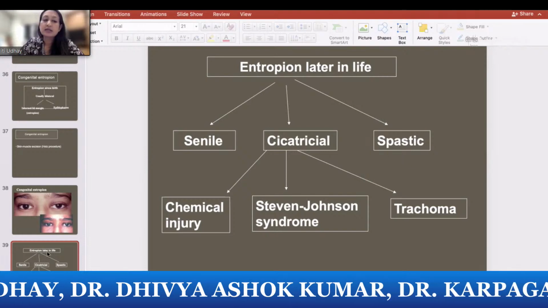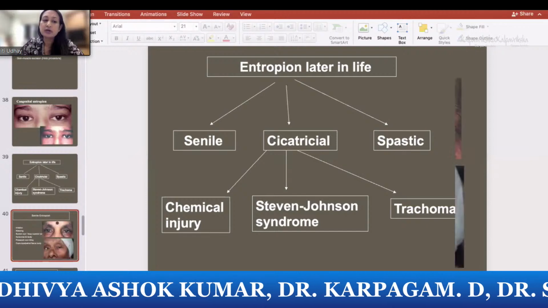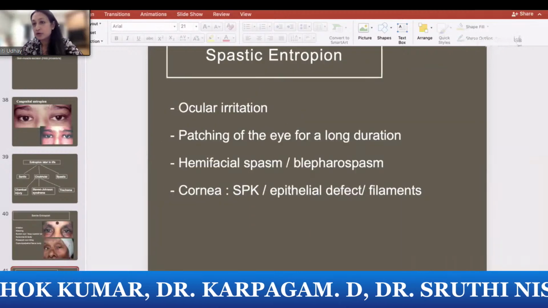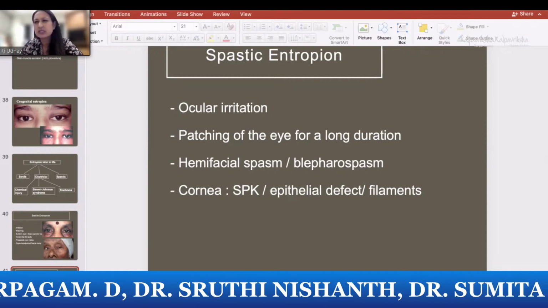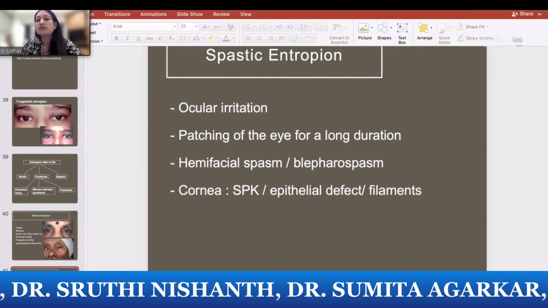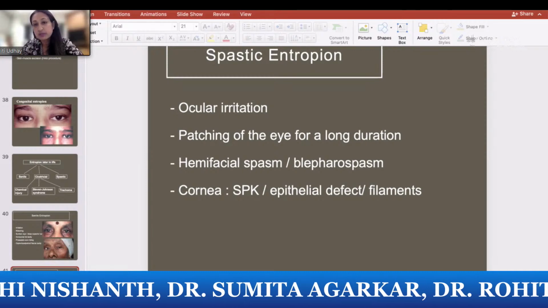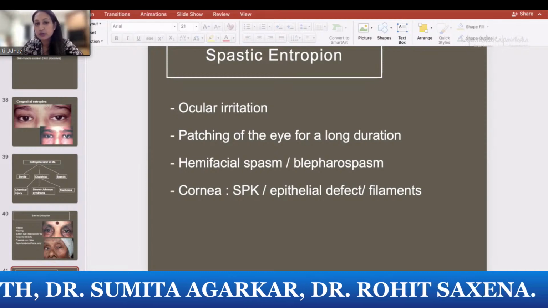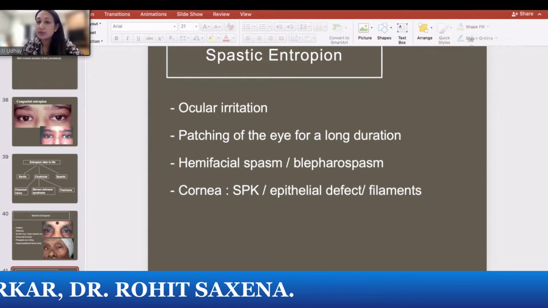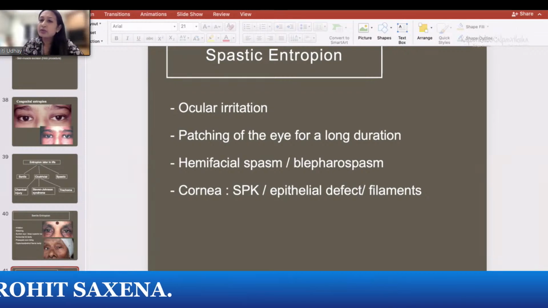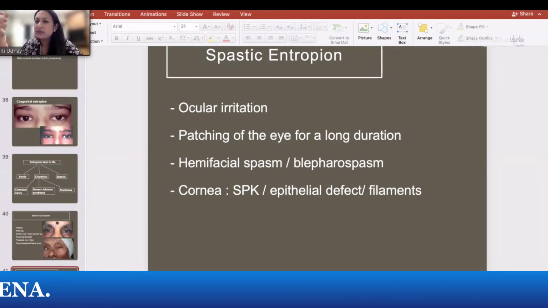And spastic entropion. Now, spastic is generally because of some ocular surface problem, like you have corneal SPK, epithelial defect, the patient is squeezing the eye all the time, or if he has been patched for a very long time, patching induces this kind of an entropion. Or if the patient has a nerve problem like hemifacial spasm, blepharospasm. So because of constant spasm, the eyelid margin turns inside.